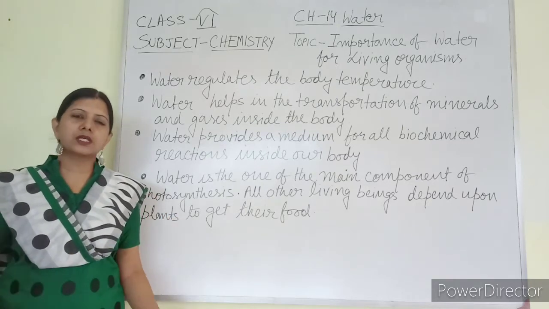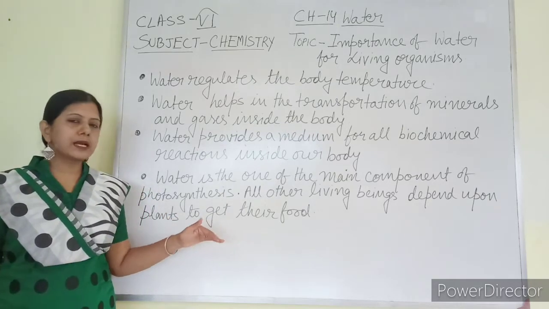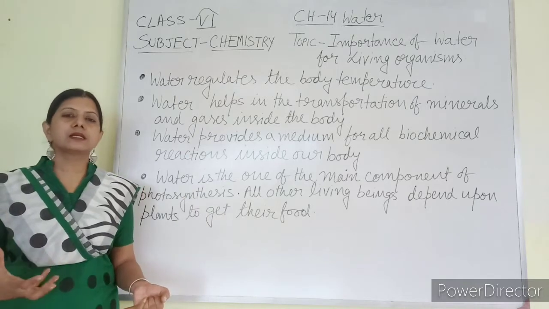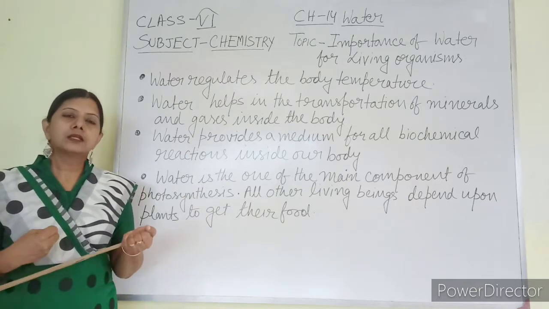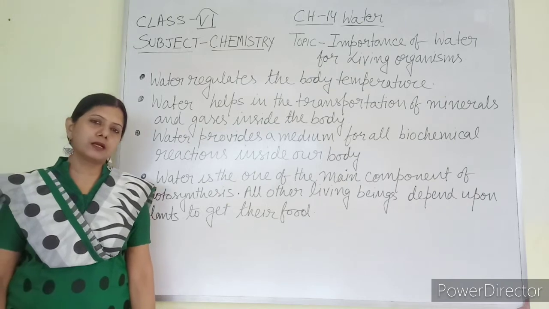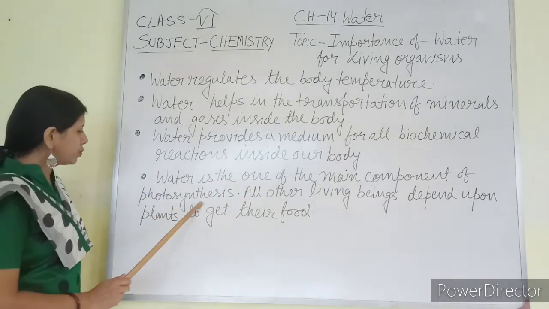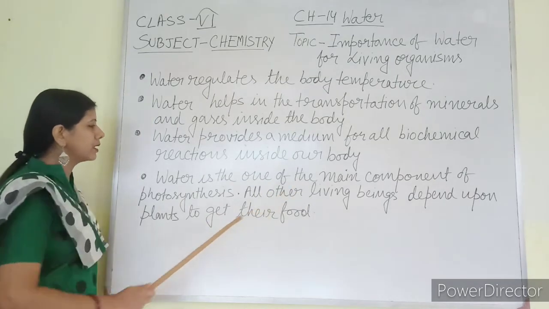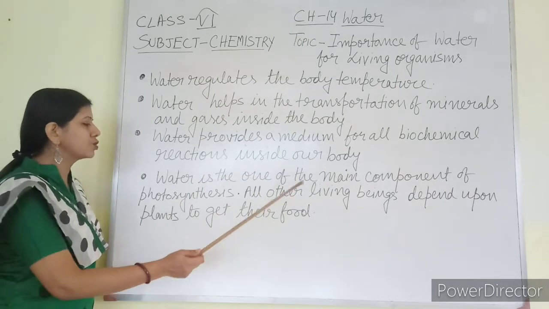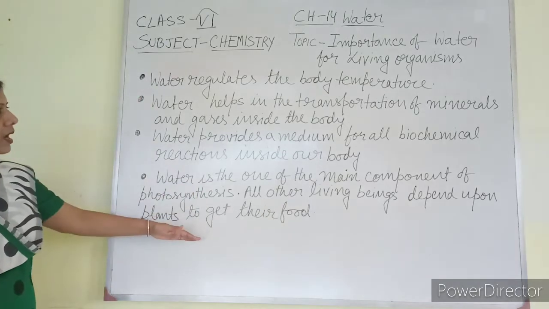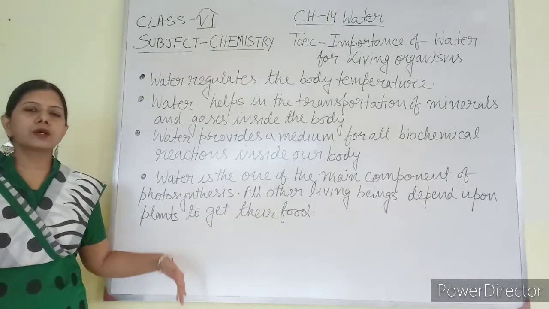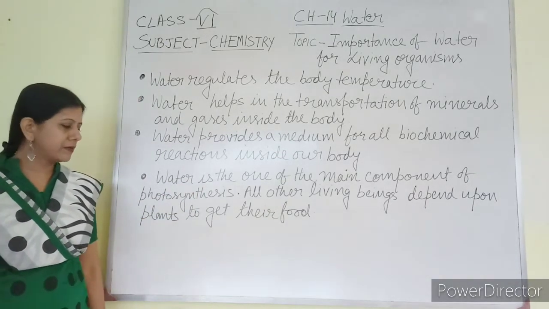So you can understand how essential water is for the survival of all living organisms. I am repeating the point: water is one of the major components of photosynthesis, and all other living beings depend upon plants for their food. These are the importance of water for living organisms for their survival.